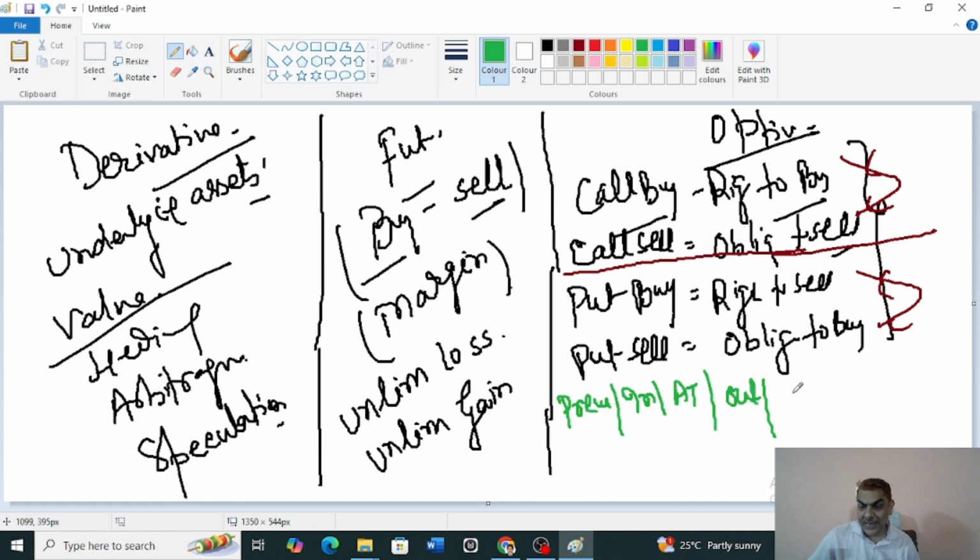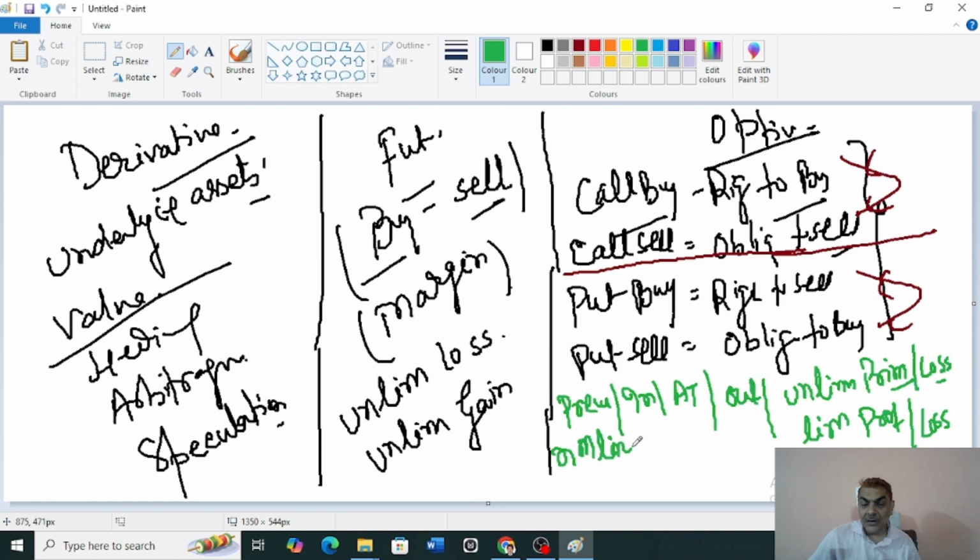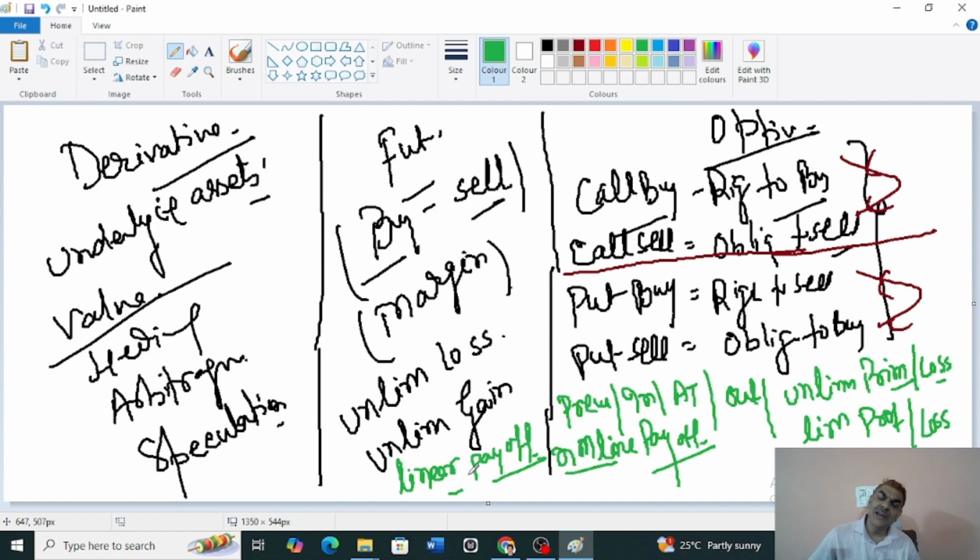Then unlimited profit, which you have seen in futures also. And here a new idea has come: unlimited profit and unlimited loss, and also limited profit and limited loss. Non-linear payoff. That's also a very important word. In futures we said it is a linear payoff. That's a very powerful word that you must keep in your mind: non-linear payoff for options and linear payoff for futures. What this is will come a little later, don't worry.